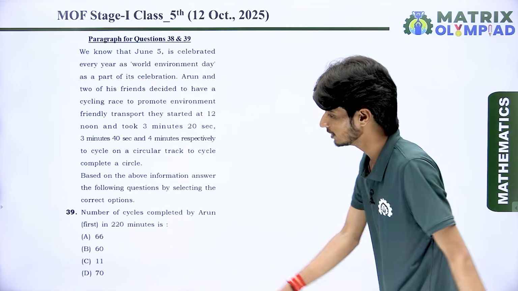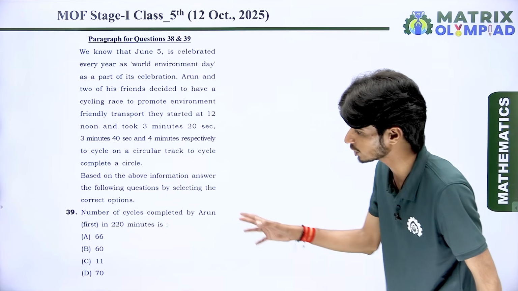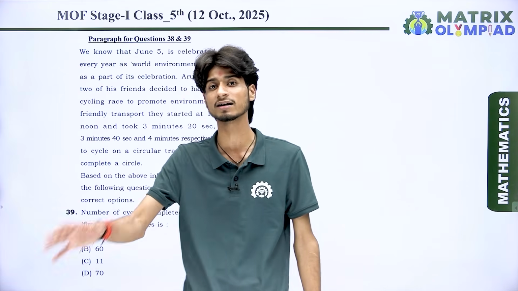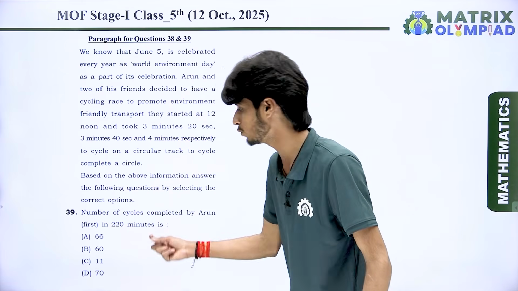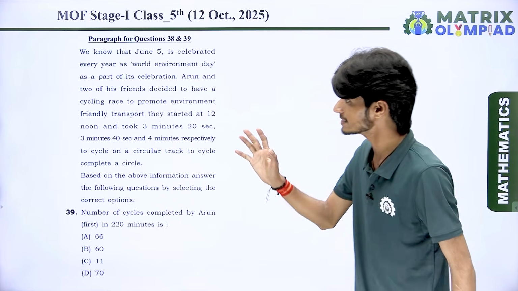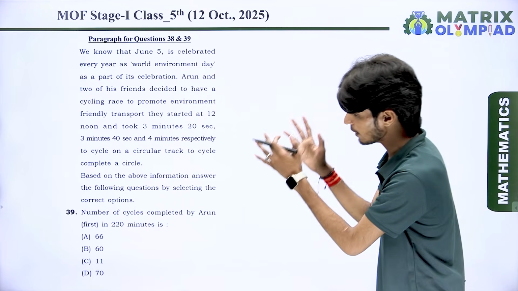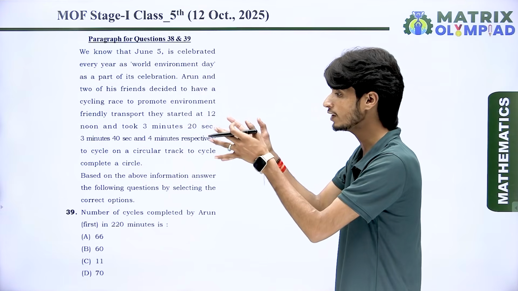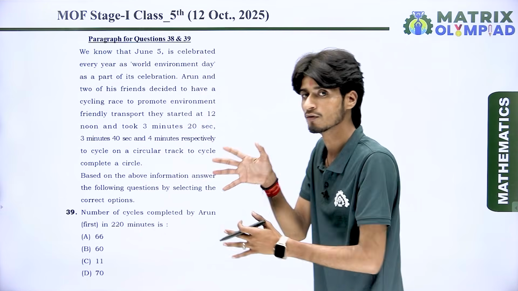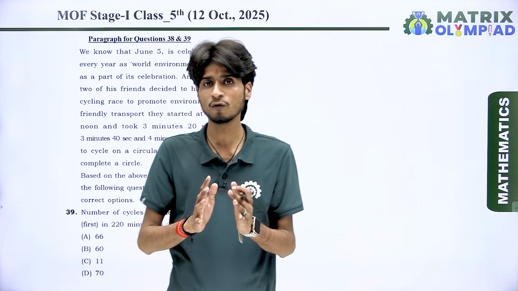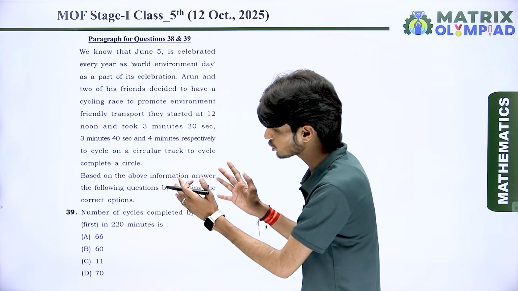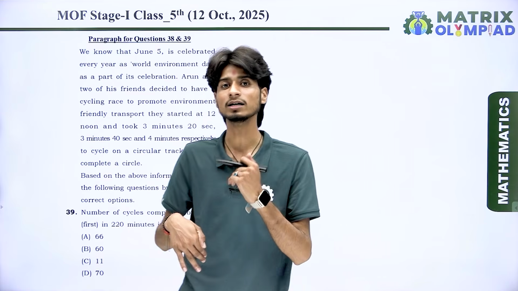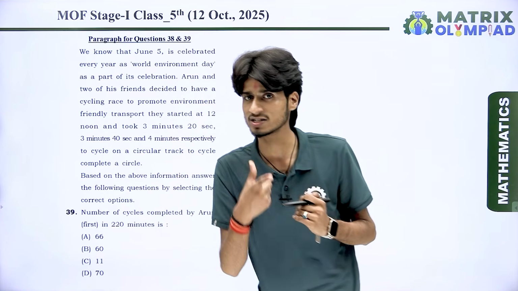According to this question, the number of cycles completed by Arun in 220 minutes. It means the total time which we have is 220 minutes. Listen very carefully. If you want to find out the total cycles for a given time period, then first of all, we divide the total time by the time taken in each cycle.